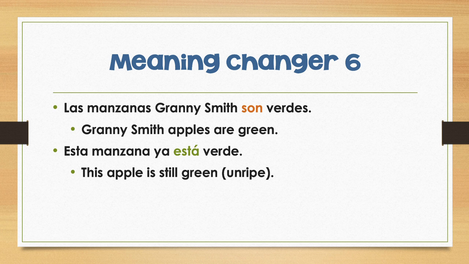But if I'm talking about any kind of produce and I say está verde, that means it is unripe. It's not fully ripened yet. So esta manzana ya está verde. Las uvas ya están verdes. The grapes are still unripe. It could be red grapes, but it still uses the word verde to mean that it's not ripe yet.